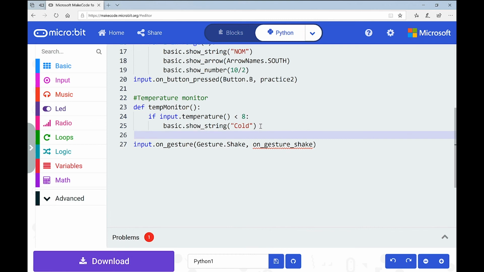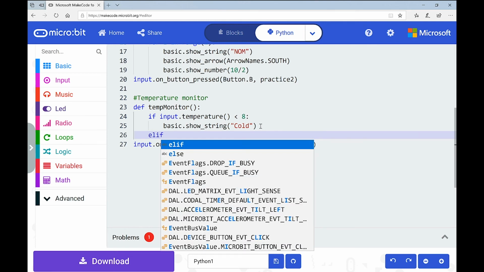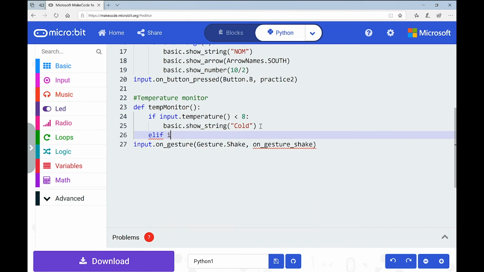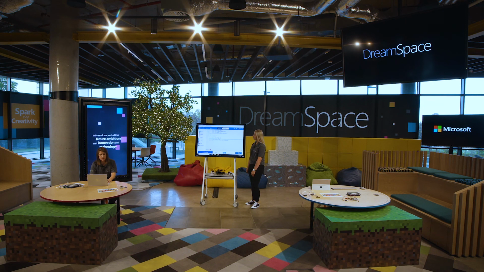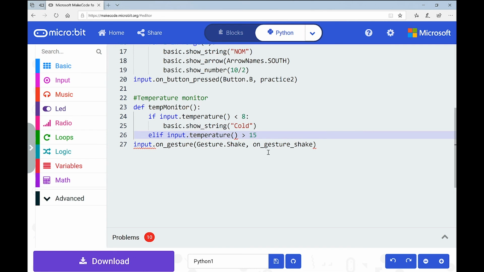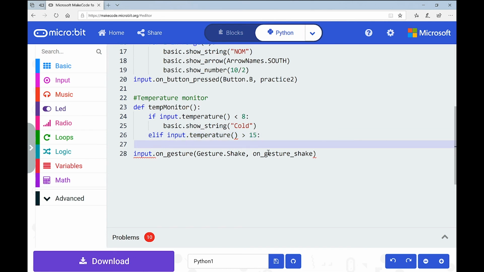I'm going to come back out one, and I'm going to say elif, which remember means else if. Okay, so elif input dot temperature, it's the same as the last time. And we might do whatever if it's warm, so greater than maybe 15. Okay, perfect. Greater than 15. And again, my colon, come down, and we'll say basic dot show string, hot or warm this time. Okay, say hot, sure. I think that was your first instinct, so that's all good.